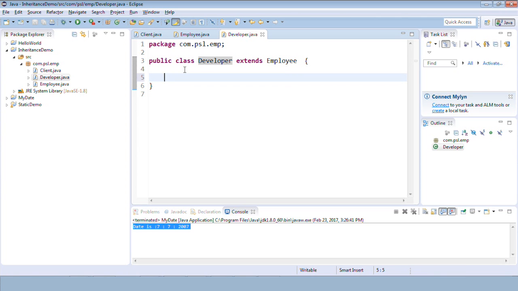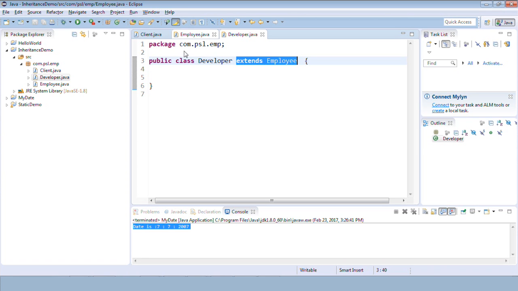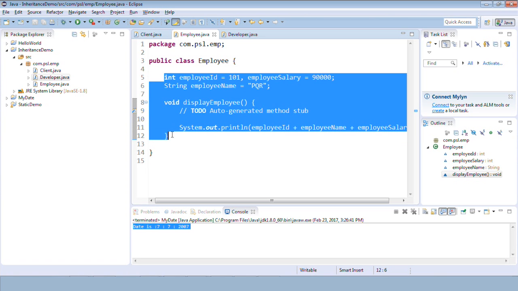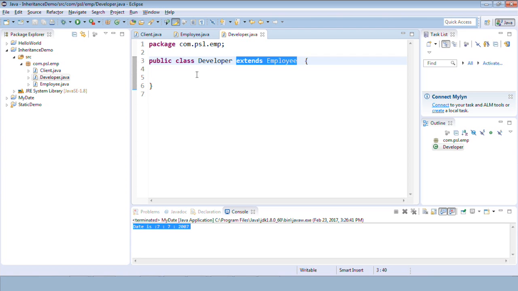Okay. So what benefit will I get if I say extends employee? That is, I don't need to rewrite these variables or the members which I wrote here. These will be automatically present in the developer class. We are acquiring the properties of the base class by default, right? So let's check that. Say, if it is a developer, the developer will have specific features.